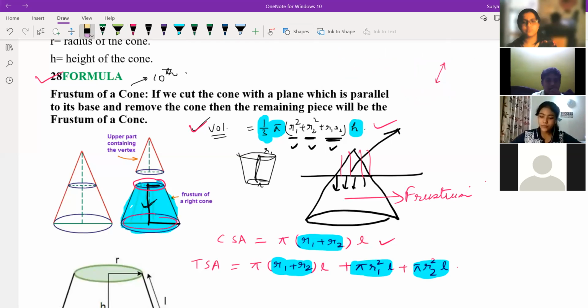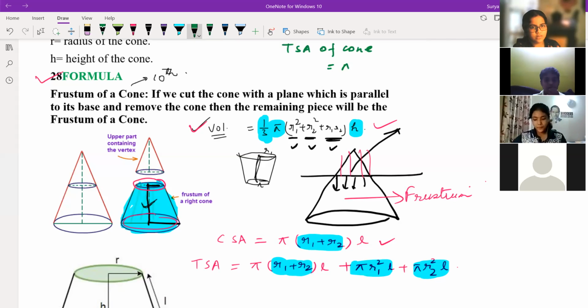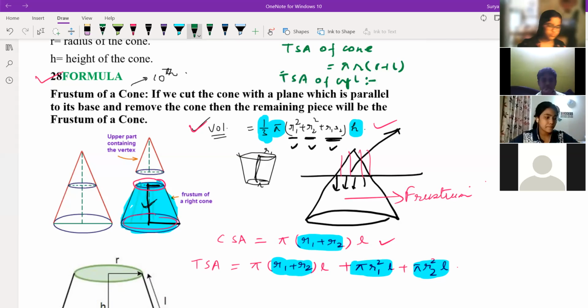Next, Bhumika, TSA of cone. Pi r into r plus l. Fine. Next, Shriyanvi. TSA of cylinder. Is it 2 pi r bracket h plus r? Yes, correct.